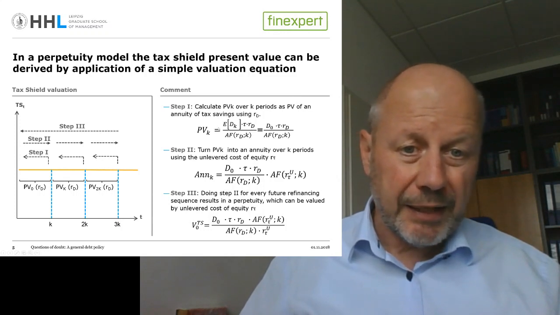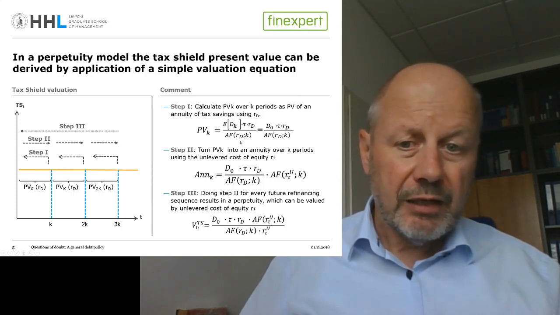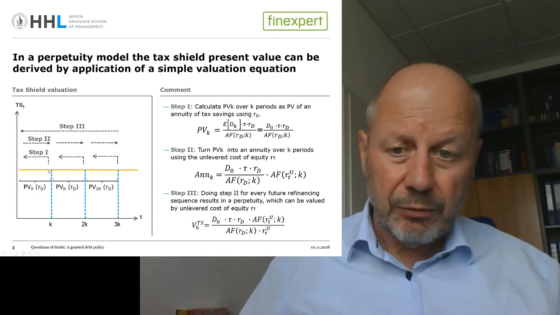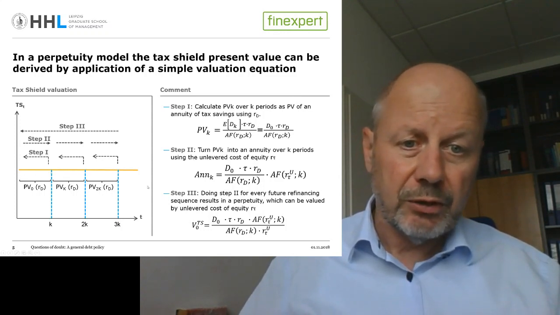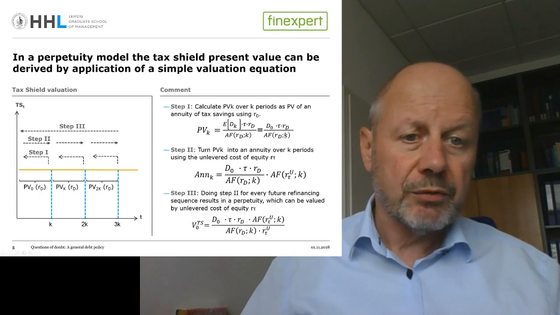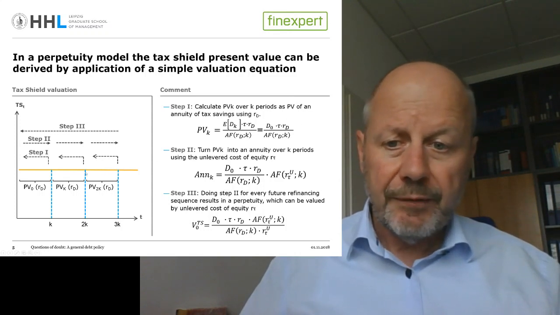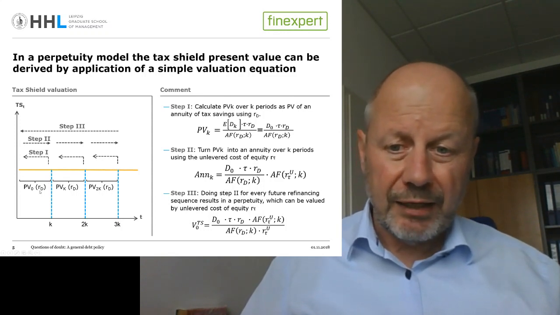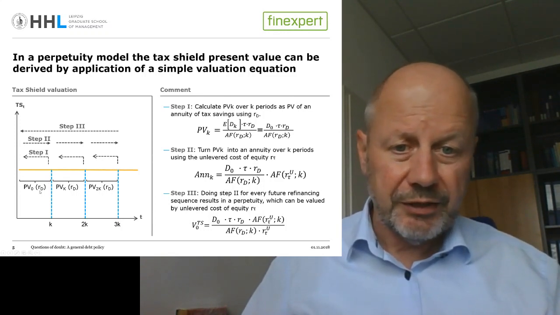This is the expected tax savings, and as this is an annuity, you can calculate the present value of this annuity over K periods by dividing it by the annuity factor with RD and K. This is always the present value of K periods of tax savings calculated based on a discount rate of RD.